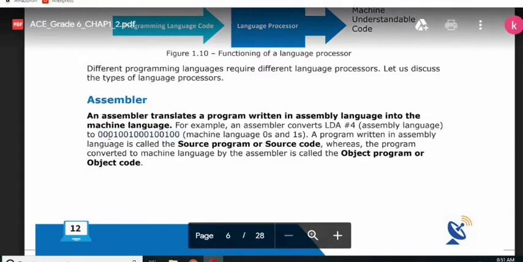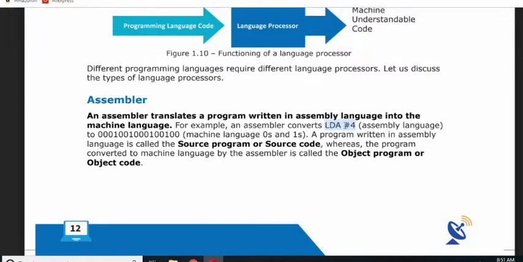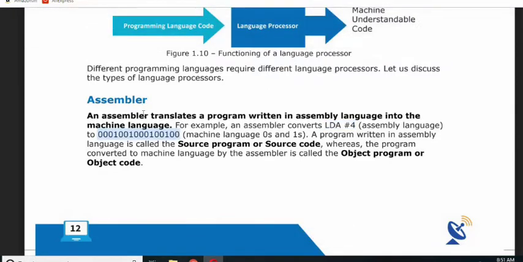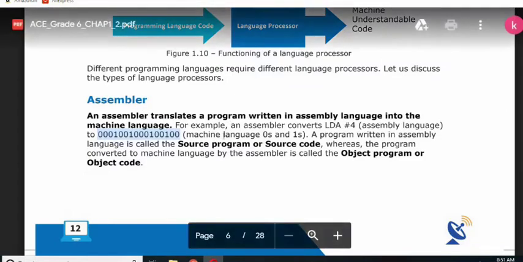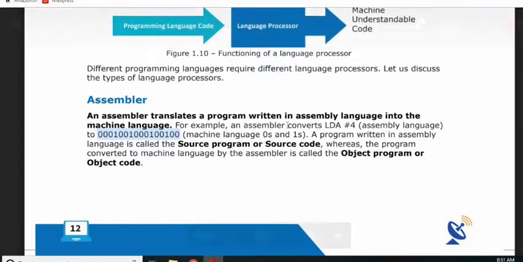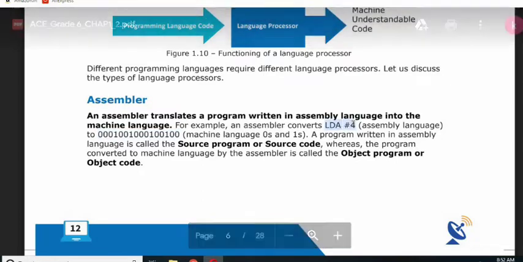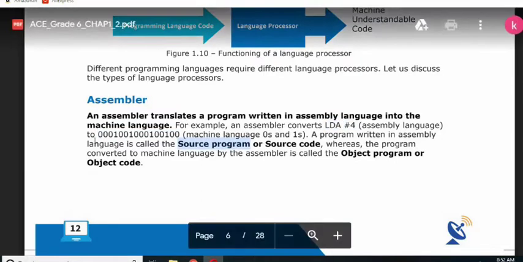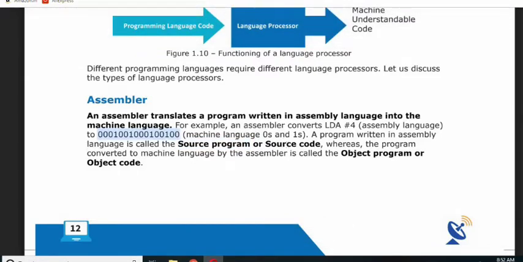You can see that it is very difficult to remember this code, but it is a bit easier to remember this one. So we use this one and later convert it into machine language. The assembler was basically used to convert assembly language into machine language. The program that we write in assembly language is known as the source program, and after the conversion, this code is known as the object program.